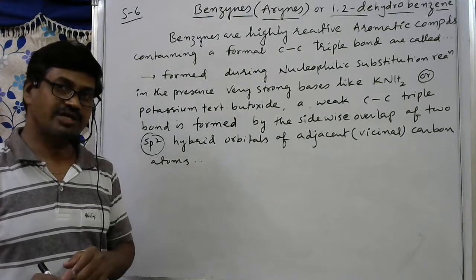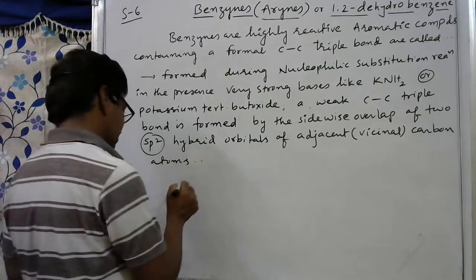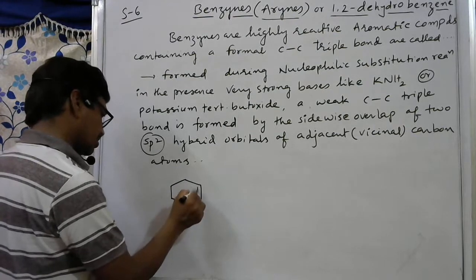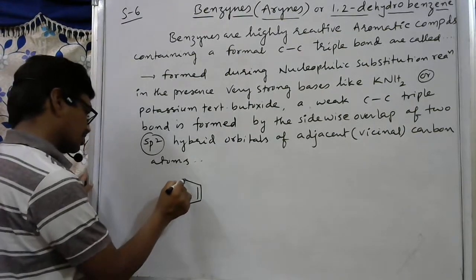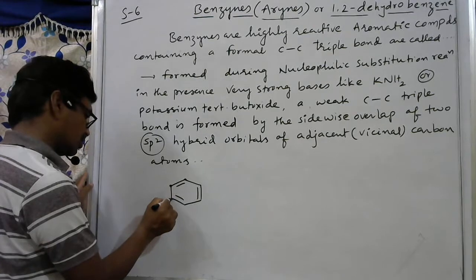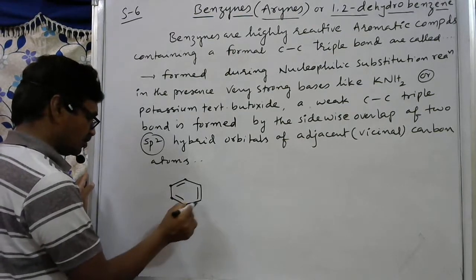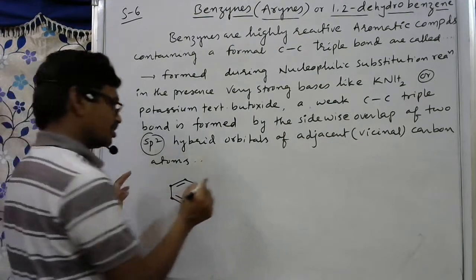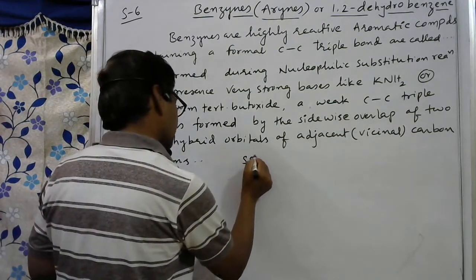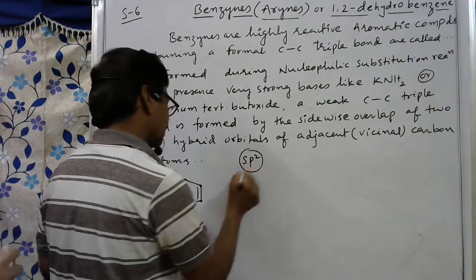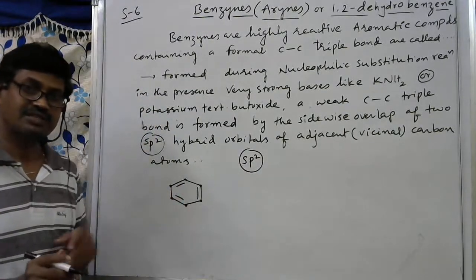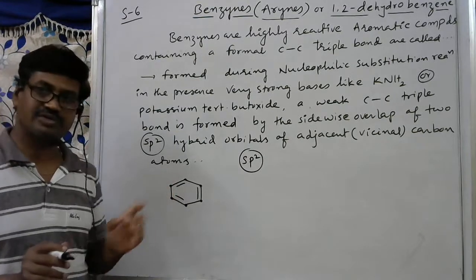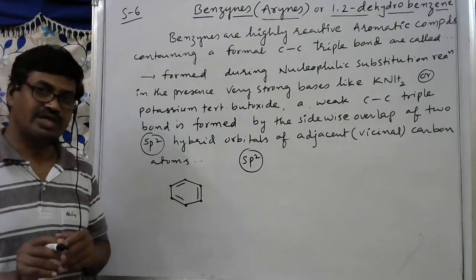Generally, as per general concepts, see in benzene. This is a benzene: carbon, hydrogen, carbon, hydrogen, carbon, hydrogen, and here also carbon, hydrogen, carbon and hydrogen. All these carbons show sp2 hybridization. What is the hybridization of all these carbon atoms? sp2. All these carbon atoms exhibit sp2 hybridization.